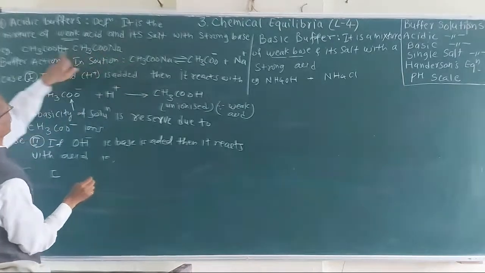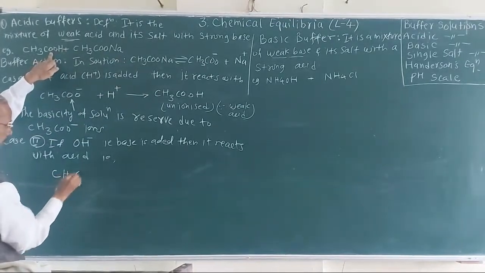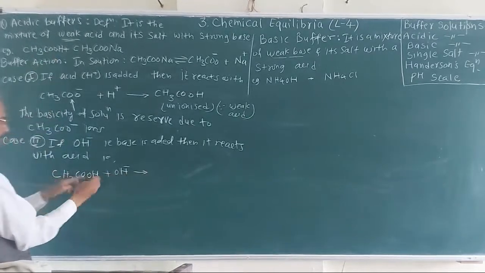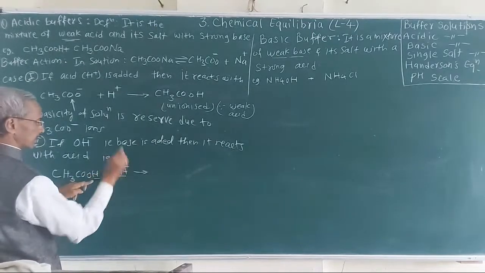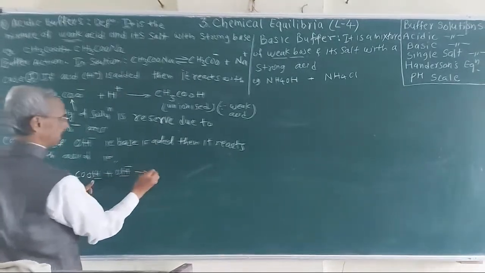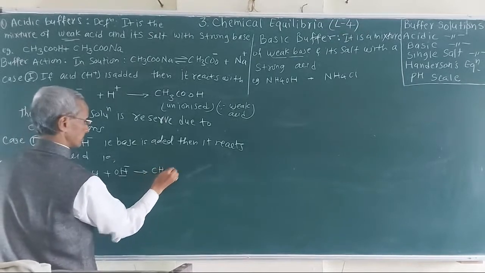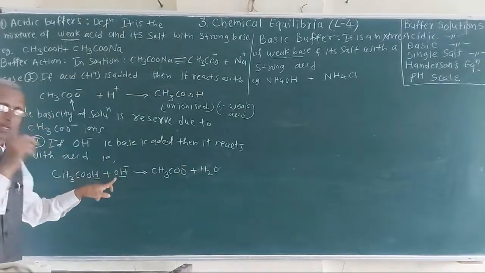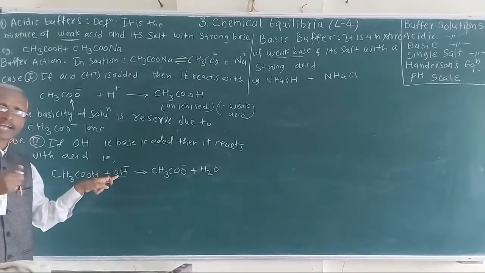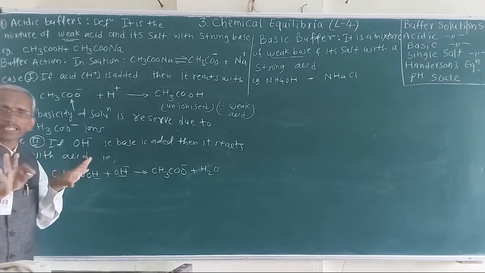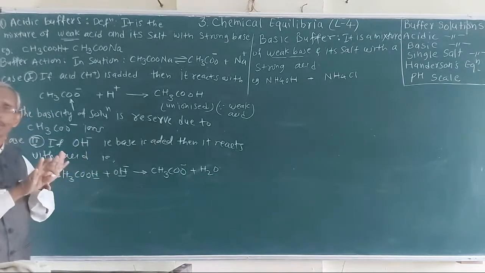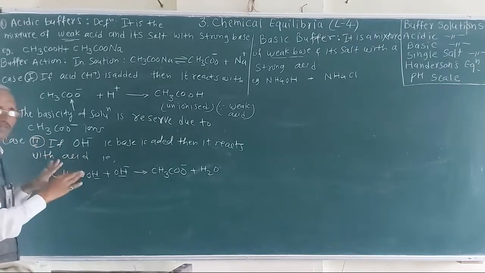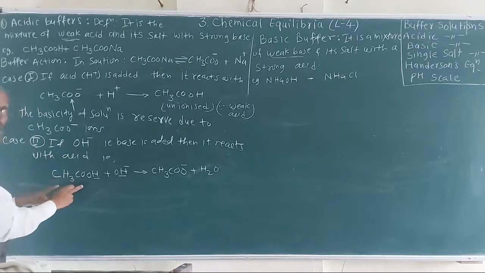It is a mixture of acetic acid plus OH minus, giving acetate ions, and H2O is liberated. So in this case, even though base is added, the solution does not become basic. It remains as it is. pH does not change. That means its original acidity remains constant.